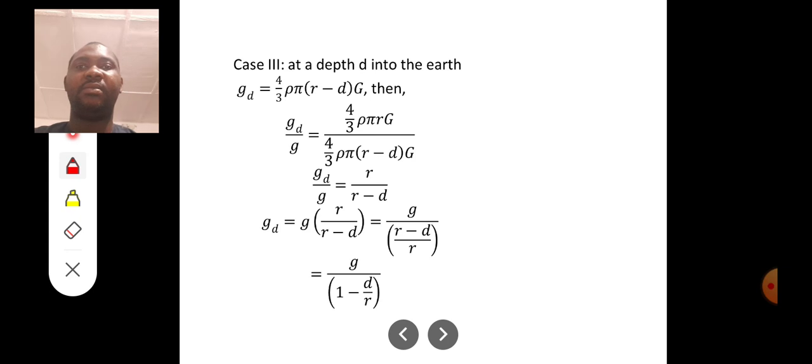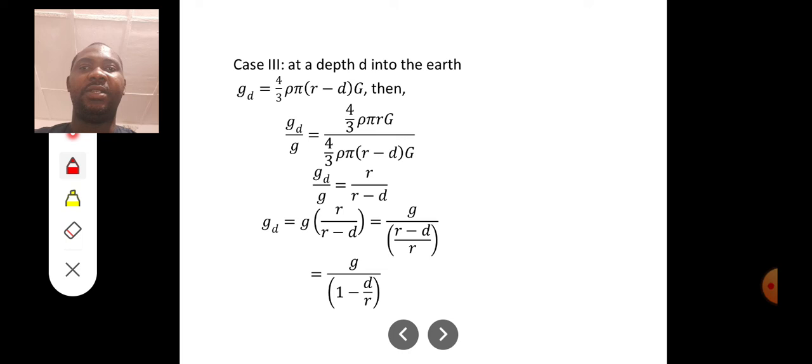Now we enter case 3. Case 3 is at a depth into the Earth. In that case, the acceleration due to gravity will be 4 over 3 pi rho G, open bracket, R minus d, that's minus the depth.